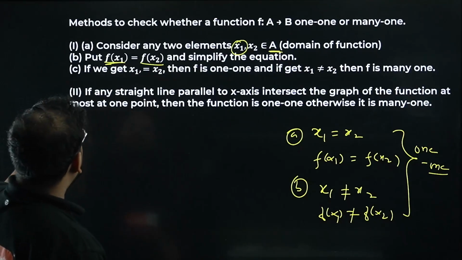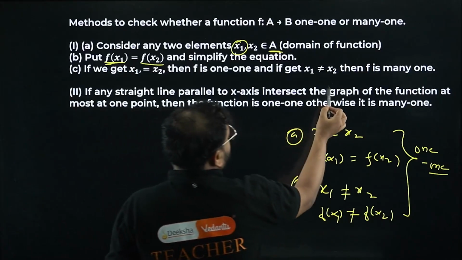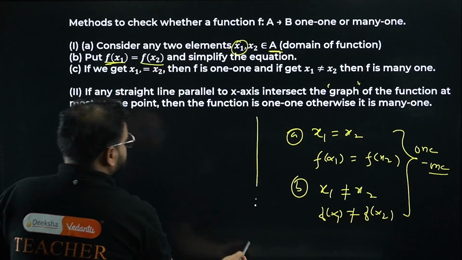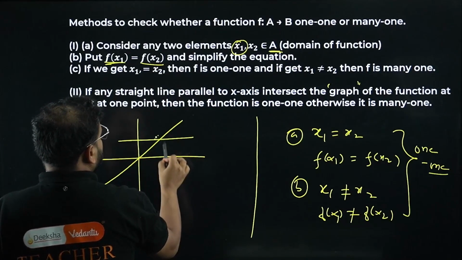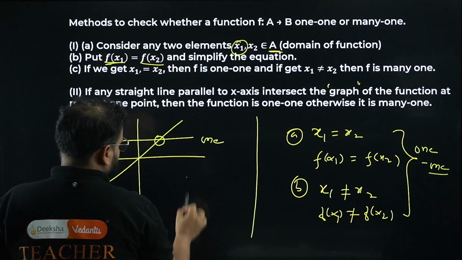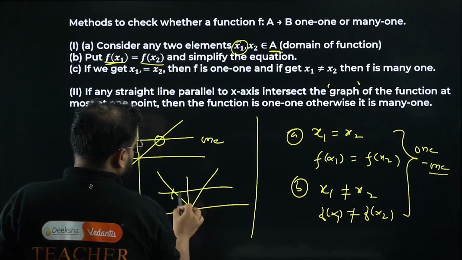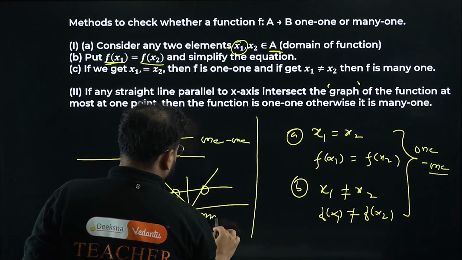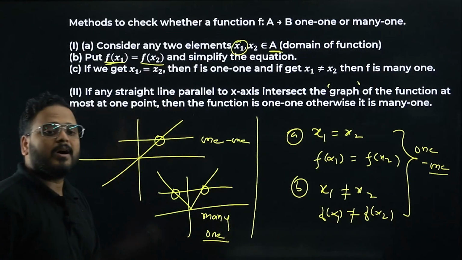Great. Okay, then we have: if any straight line parallel to the x-axis. I already taught you this method, the graphical method. Parallel to the x-axis you're going to take, and if you have one intersection, if you're taking a straight line and you get one intersection, 1-1. Take a modulus function like this. Two intersections, you're going to call this many-1. Works, simple enough.